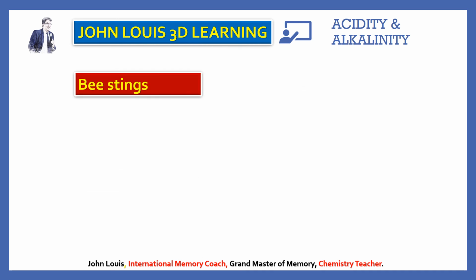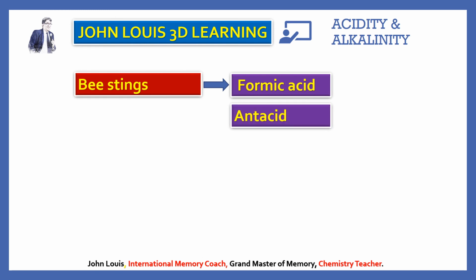Okay, I think one more, I'm sorry. One more application is also there. What is that? Bee stings. When a bee stings our skin, it starts irritating and itching. Why? Because they inject formic acid, which causes that irritation. In order to neutralize that, we need to apply some alkaline substance, that is, an antacid. Baking soda is used. Baking soda is slightly alkaline in nature. When it is rubbed on that spot, that irritation will be neutralized.